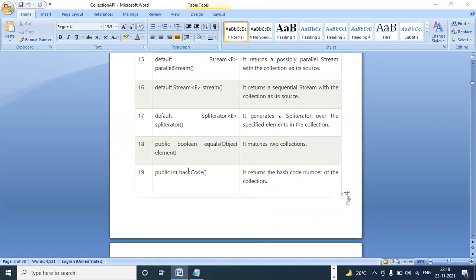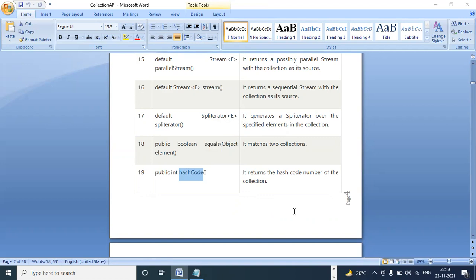Equals and hashCode. These methods are very important. In every interview they will ask these questions: what is hashCode, what is equals? Equals compares the object content. For hashCode, I already told you that some address is created by the JVM. That is nothing but the hash code.